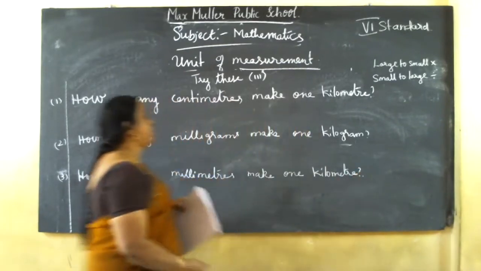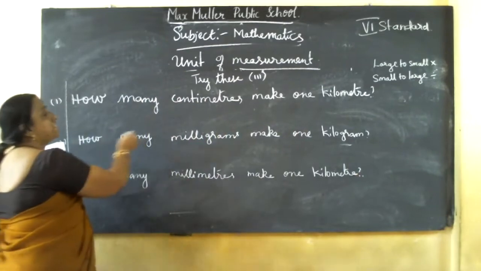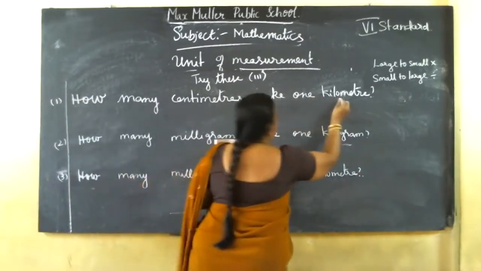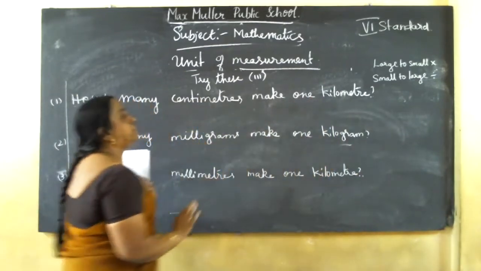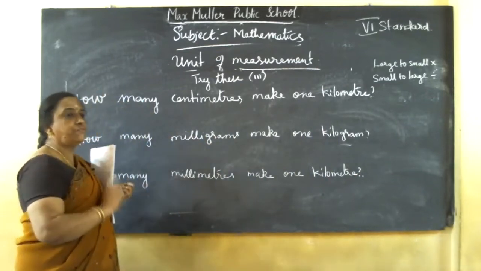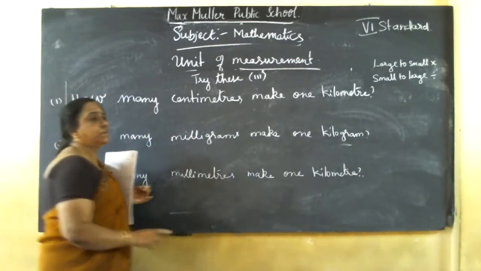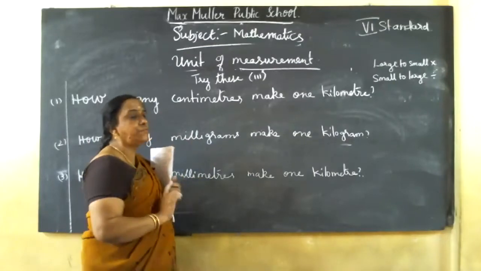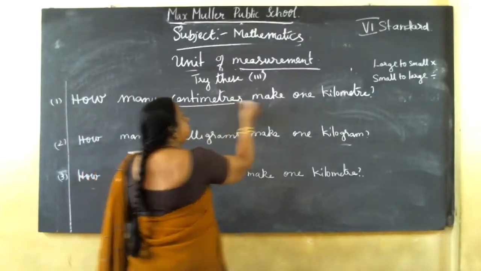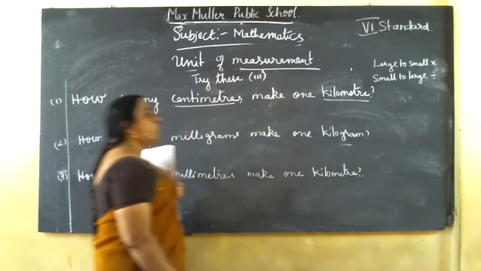Now I'll solve one by one. First, how many centimeters make 1 kilometer? First you decide which type of unit this is: unit of weight, unit of length, or unit of capacity. Here centimeter and kilometer are units of length.